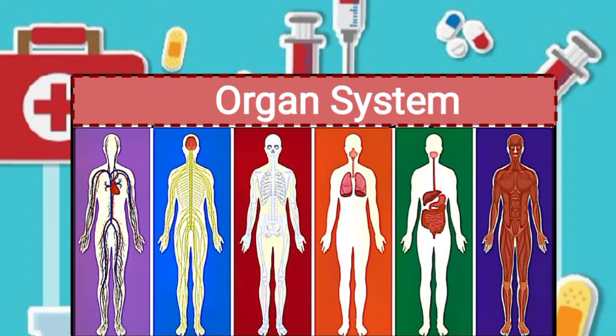An organ system is a group of organs and body parts that work together to accomplish a common goal and to perform different functions in our body. Skeletal, muscular, nervous, respiratory, digestive, circulatory are all examples of our different organ systems.